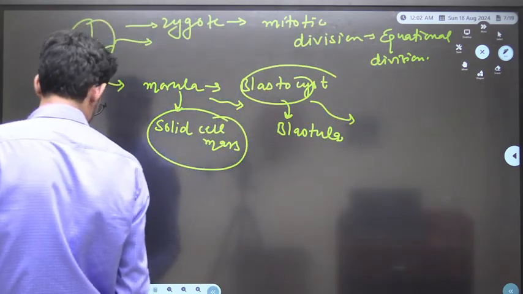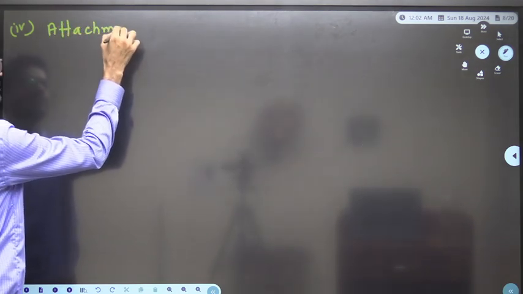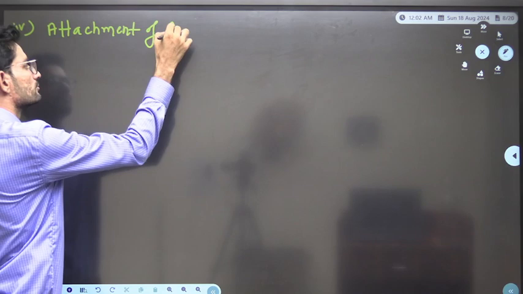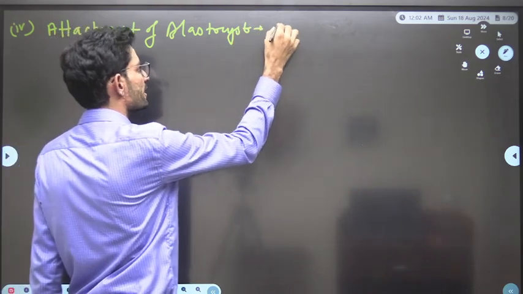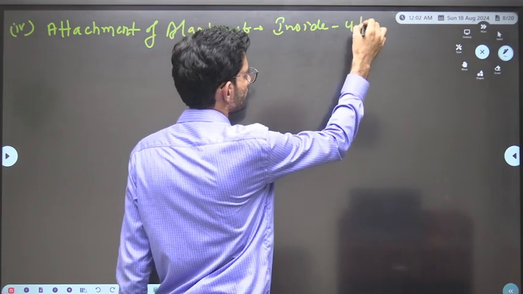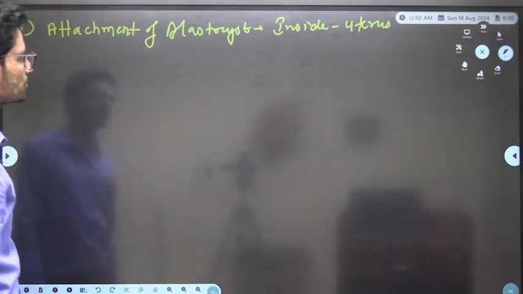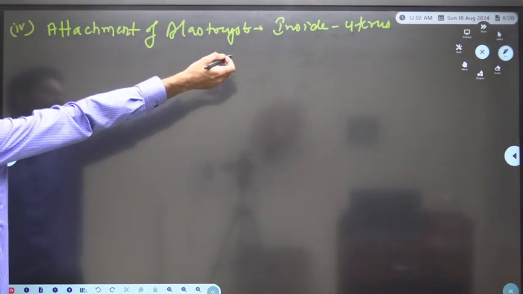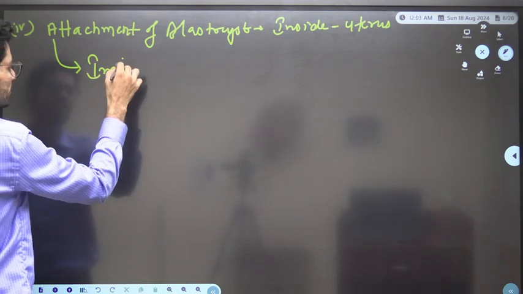So the fourth event we have is attachment of the blastocyst inside the uterus. Getting me or not? The blastocyst gets implanted into the uterus, and this particular event is known as implantation.